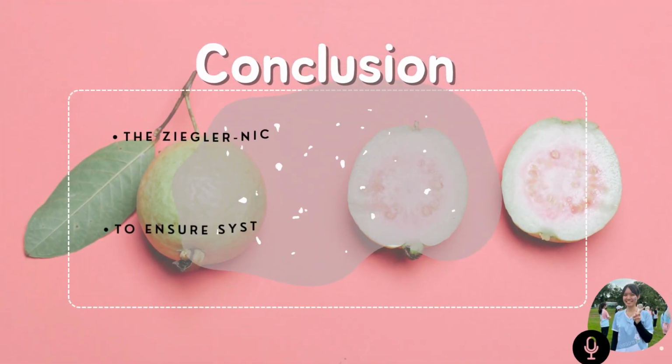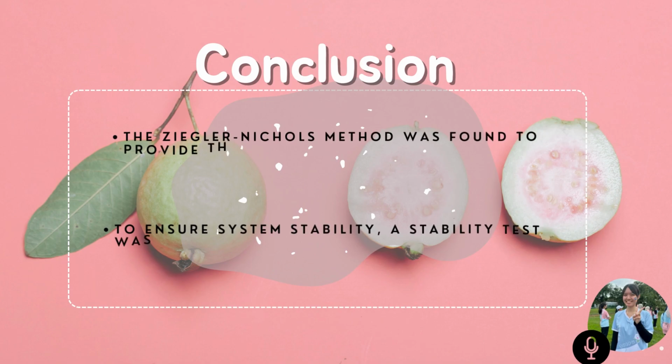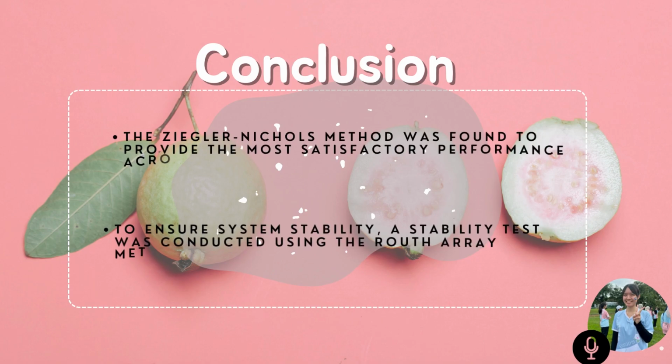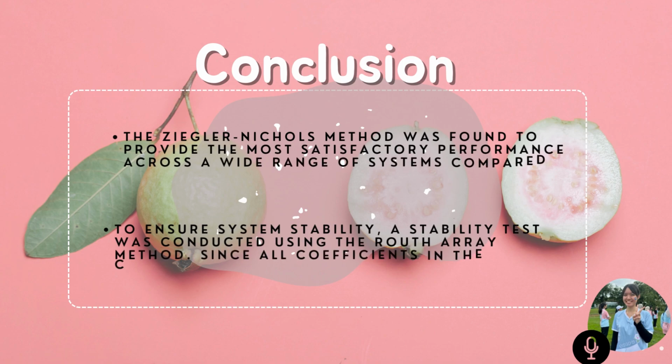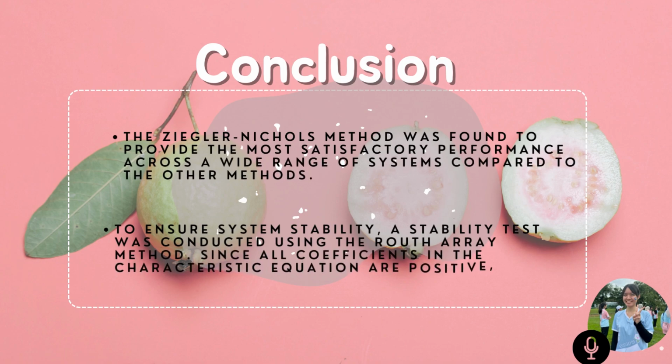Conclusion, we choose enzyme treatment as the main process because it helps to increase the yield of the juice in the extraction process. So we develop a dynamic model with a reference from literature and research. Since the temperature is the most important for the enzymatic activity, therefore a temperature controller is used in a P&ID system, and a closed loop circuit is designed to control the temperature of the mixture with the heat supply. And then we also find the transfer function of the model, and the tuning methods we use are ZN, ITAE, and Amigo. The best tuning method is ZN because it provides more satisfactory performance across a wide range of systems.